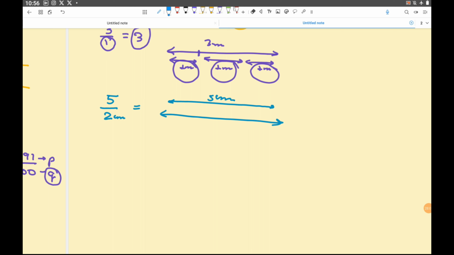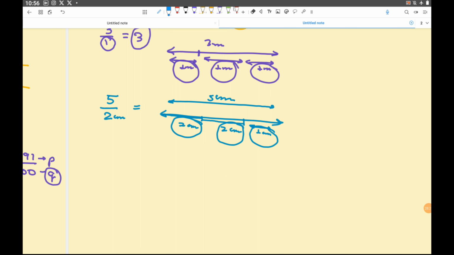So what will you get? I got one 2 centimeter here, I got another 2 centimeter here, and then I am left with only 1 centimeter. So I got one part, complete 2 centimeter, two parts, and then half of it.